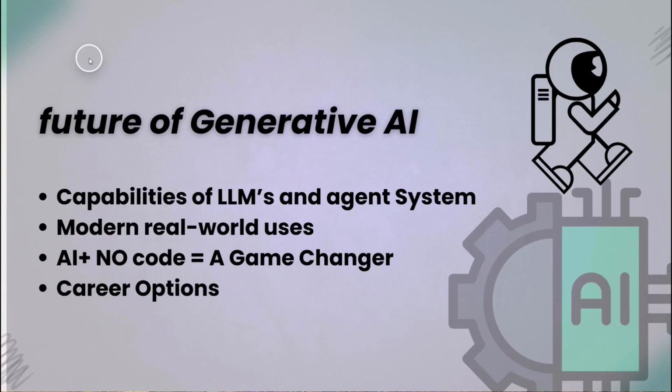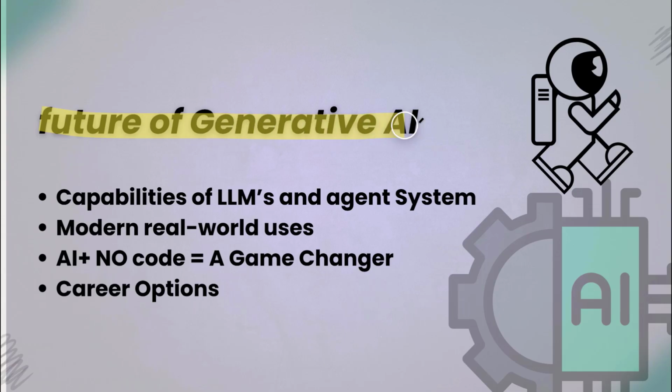In this series, we have learned about some of the most important concepts in Generative AI, from prompt engineering and retrieval augmented generation to LangChain, LangGraph, and some agentic systems. Now, we shift our focus to what lies ahead, the future of Generative AI. This module is about exploring how these techniques are shaping the future of work, creativity, learning, and innovation. It's not science fiction. It is happening now.